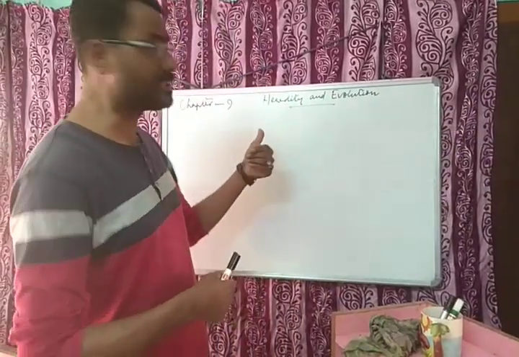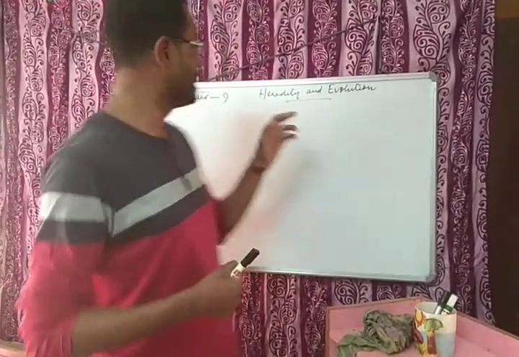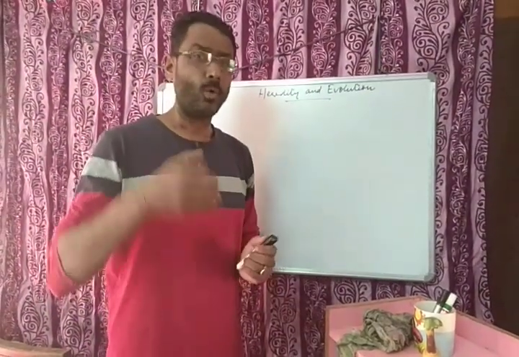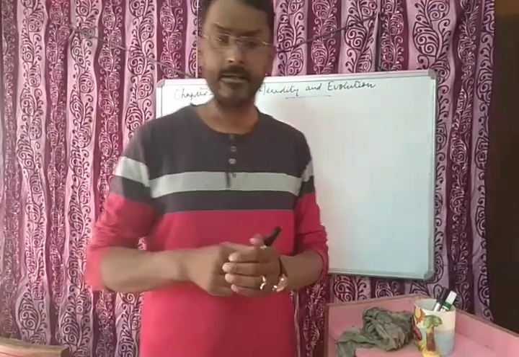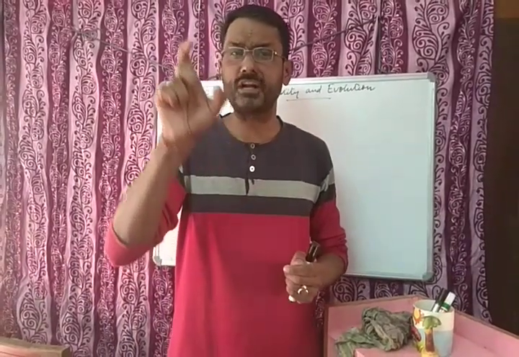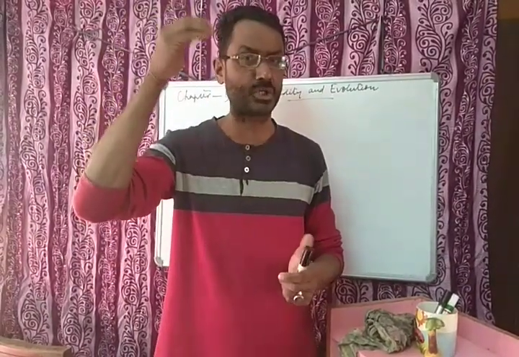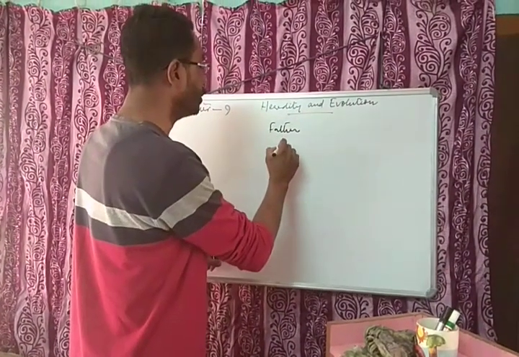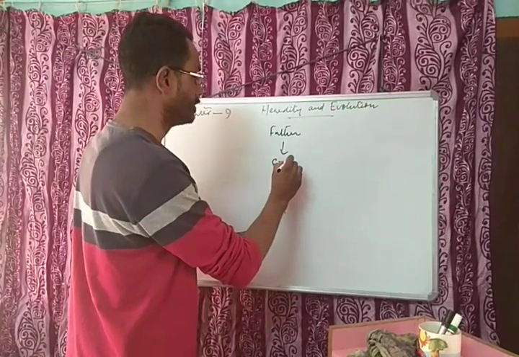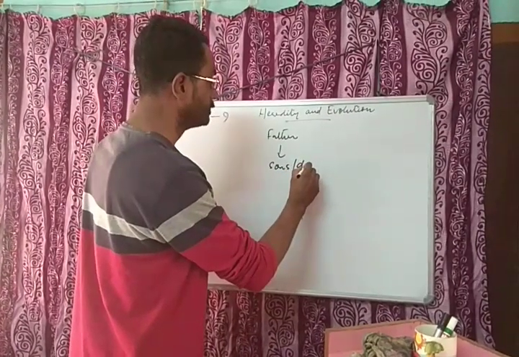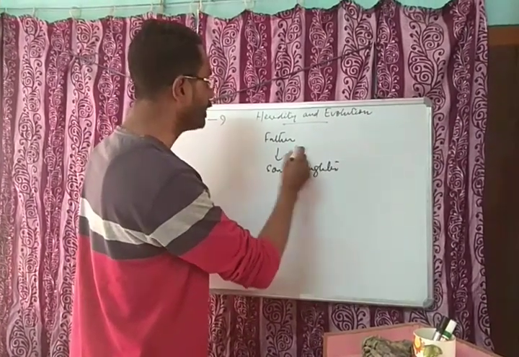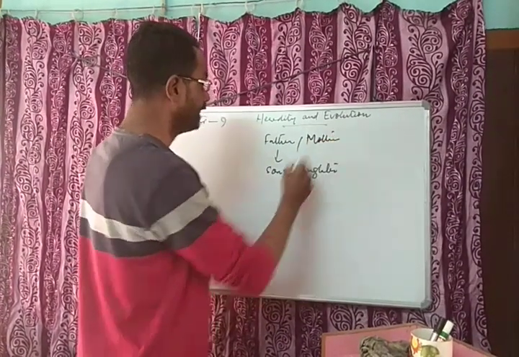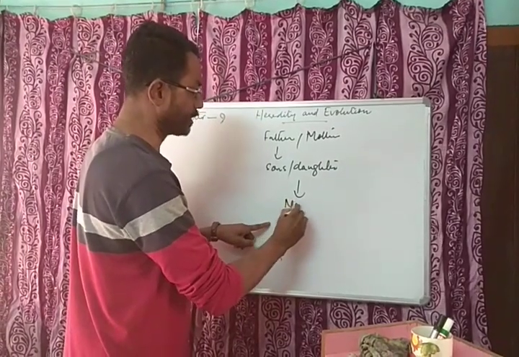The first chapter that I am going to start is chapter 9, Heredity and Evolution. What do you mean by heredity? It is the transmission of character from one generation to another. That means from father to next generation, son, daughter, or mother, then from them to the next generation.